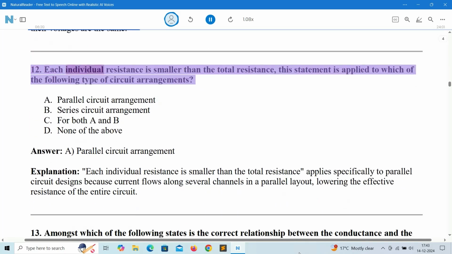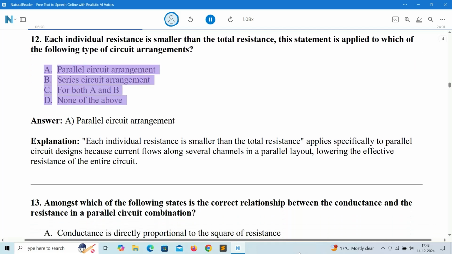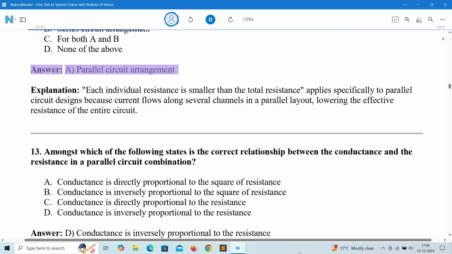12. Each individual resistance is smaller than the total resistance. This statement is applied to which of the following types of circuit arrangements? A. Parallel circuit arrangement. B. Series circuit arrangement. C. For both A and B. D. None of the above. Answer: A. Parallel circuit arrangement.